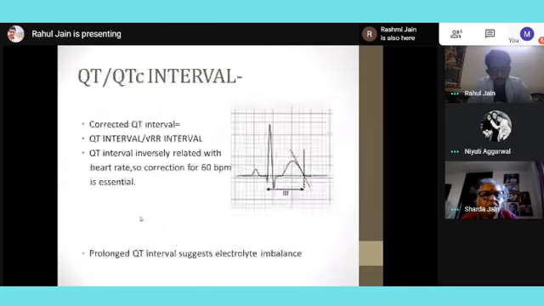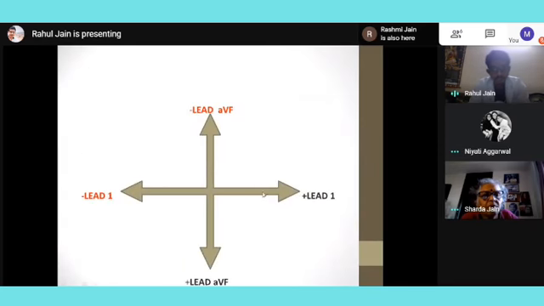Now this was the normal which we had studied. Suppose this side is left side and this side is right side, and this is superior for the patient and this is inferior. So lead 1 and lead AVF, normally we know. On the screen, lead 1 positive is towards the left side and lead AVF positive is inferior. So lead 1 negative will be on the opposite side and lead AVF negative will be on the upper side.